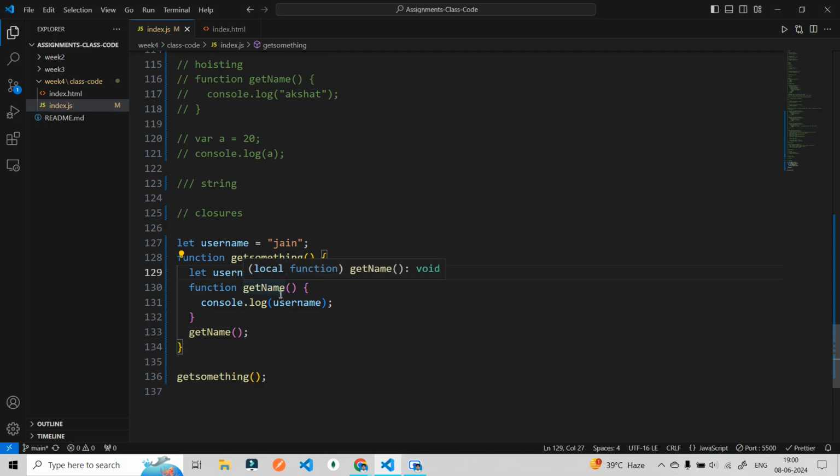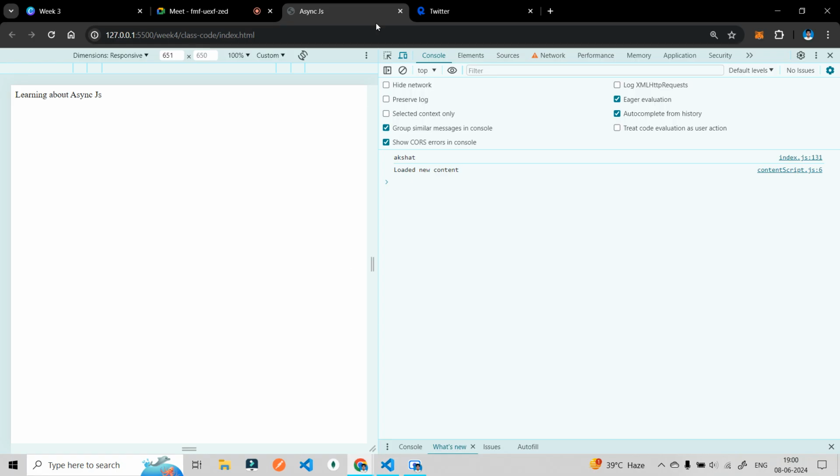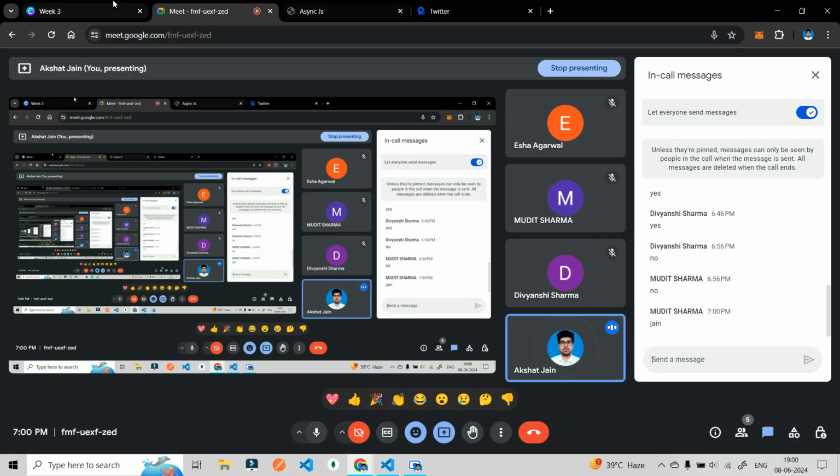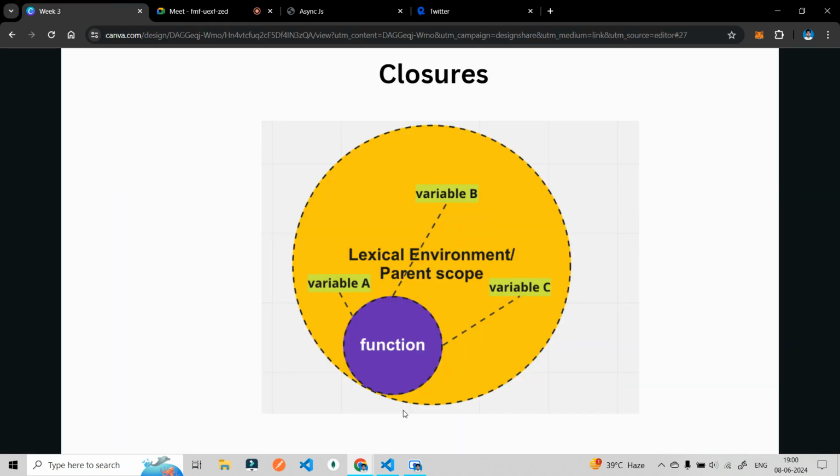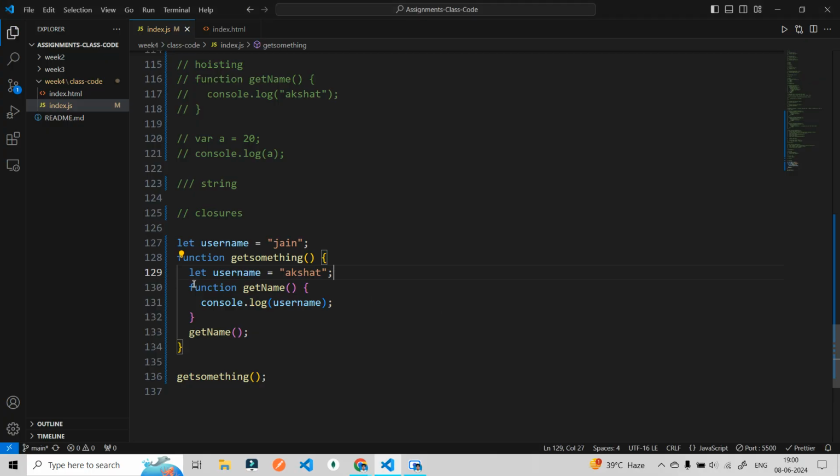Let's understand why it is not giving me Jen. I said a function with its lexical environment or the parent scope. For this function, get name, what is the lexical environment? We are talking about the variables only, not the functions. Whatever is written in this function is its lexical environment.